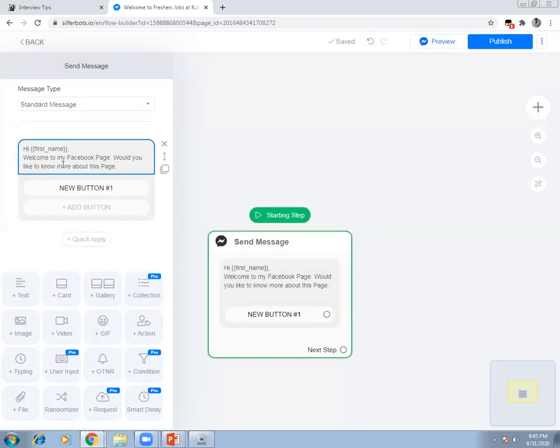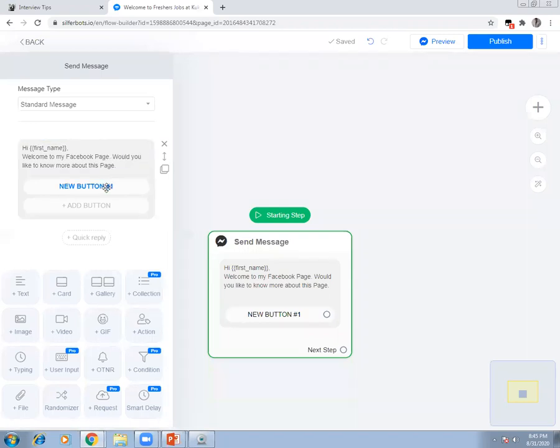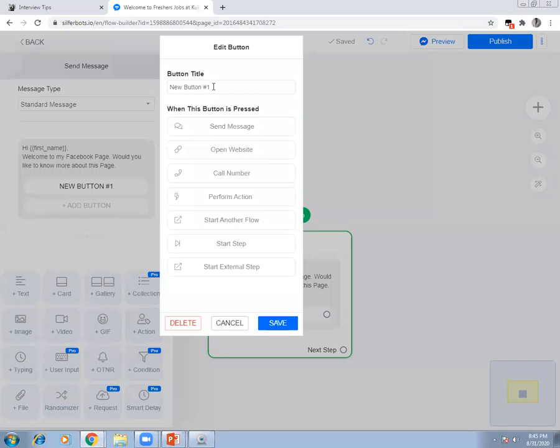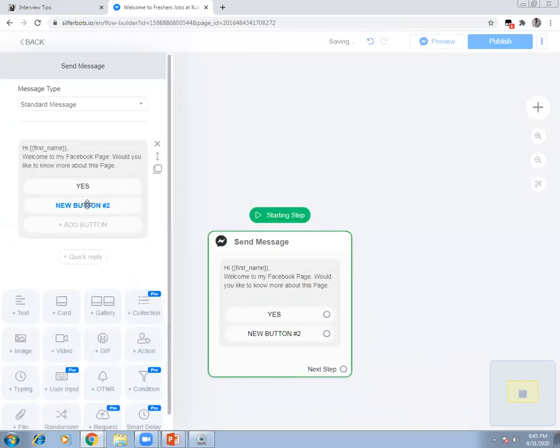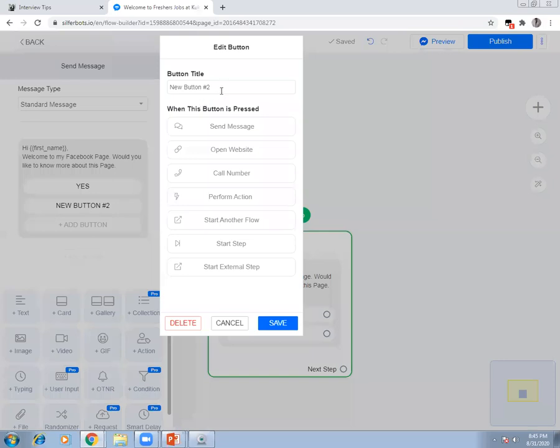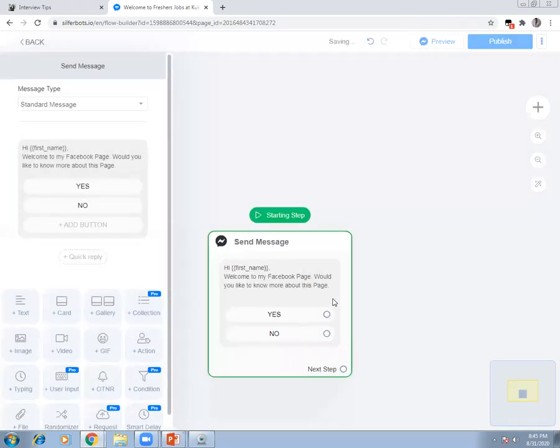Hi, first name. I'm telling you, say for example, you visited my page, Freshers Jobs in Kukatpalli. Hi, so and so. Welcome to my Facebook page. Would you like to know more about this page? Now, what could be the possible options? Yes or no? Yes. Okay. Save. See how simple it is. One more button. Click on the button, you have this edit button. Simply type no and save it. So the first step is saved.